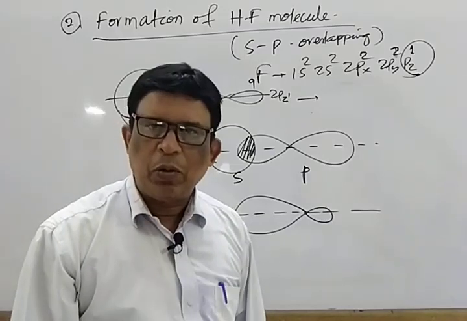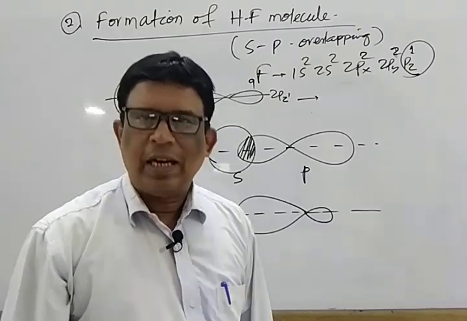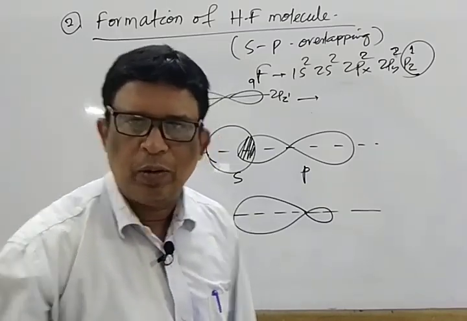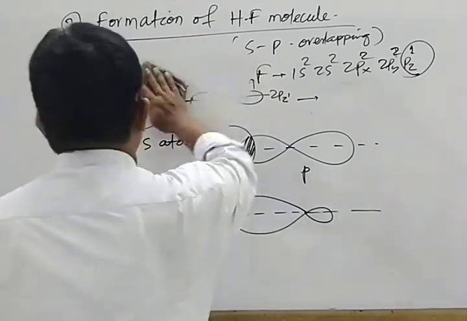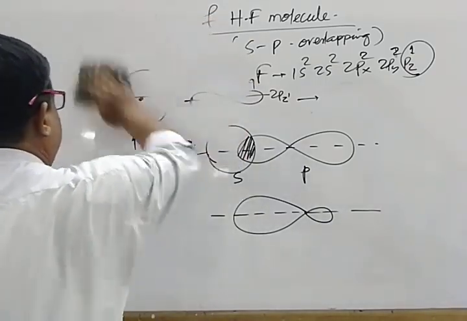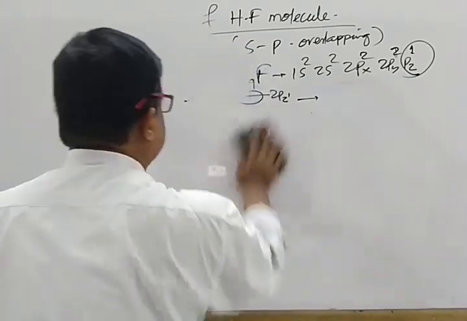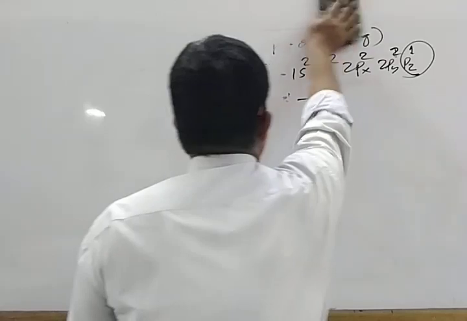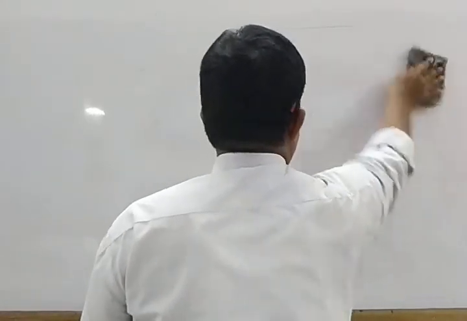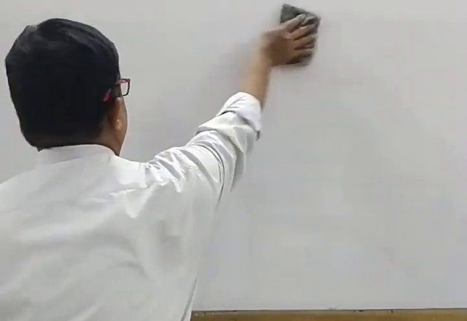For that, we have to select another example, that is formation of fluorine molecule. Mark that. Third one is formation of fluorine molecule.